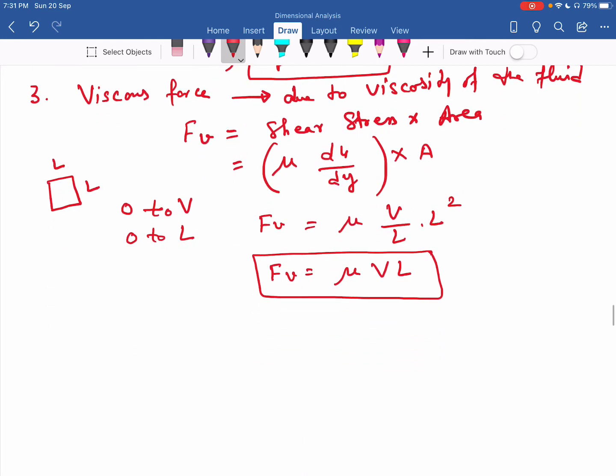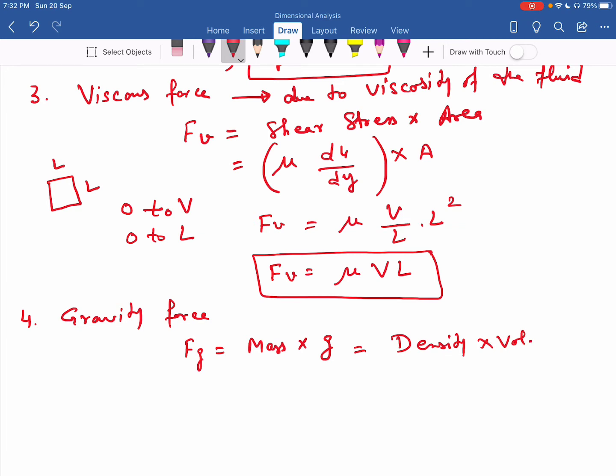Another force is the gravity force. This is the force due to gravitational pull of the earth and it is Fg. This is equal to mass into acceleration due to gravity. Now further I can write mass as density into volume into g. So density is rho, volume is L cube, and into g.